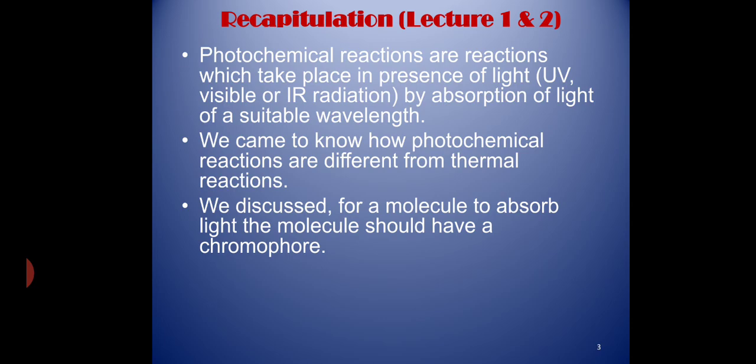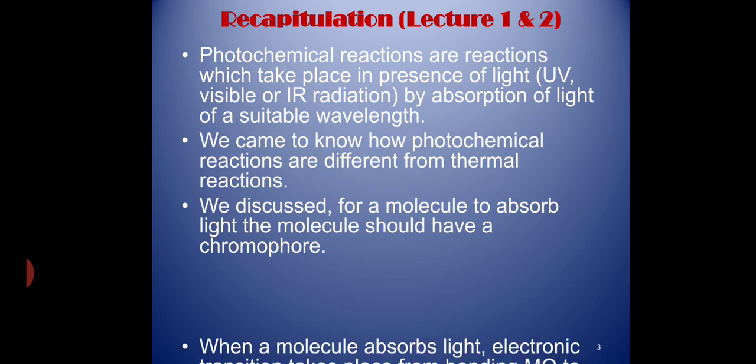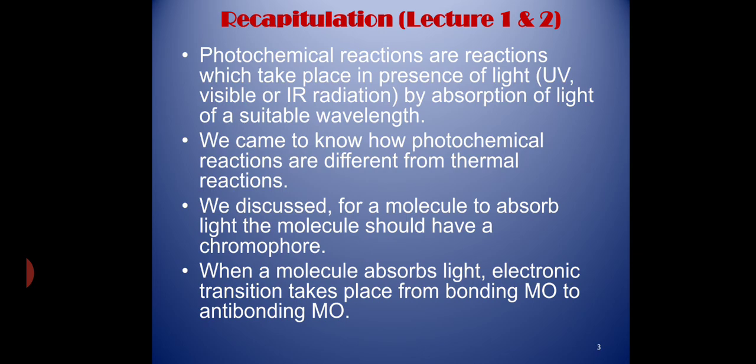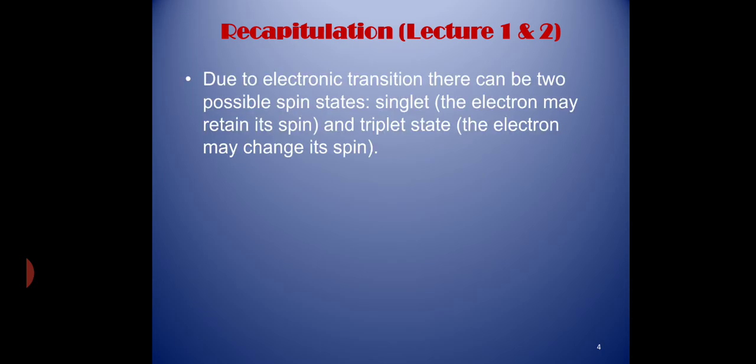We discussed that for a molecule to absorb light, the molecule should have a chromophore. When a molecule absorbs light, electronic transition takes place from a bonding molecular orbital to an anti-bonding molecular orbital. Due to electronic transition, there can be two possible spin states: singlet, where the electron may retain its spin, and triplet, where the electron may change its spin.